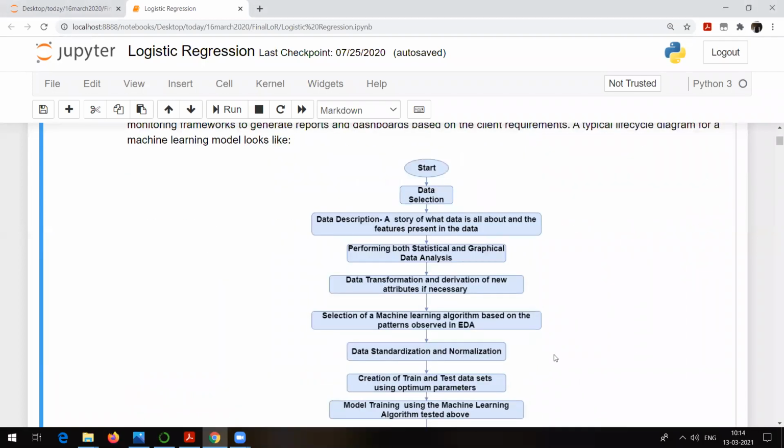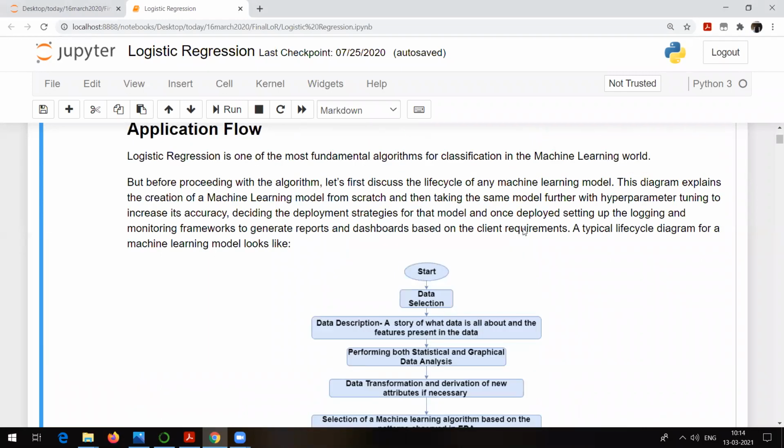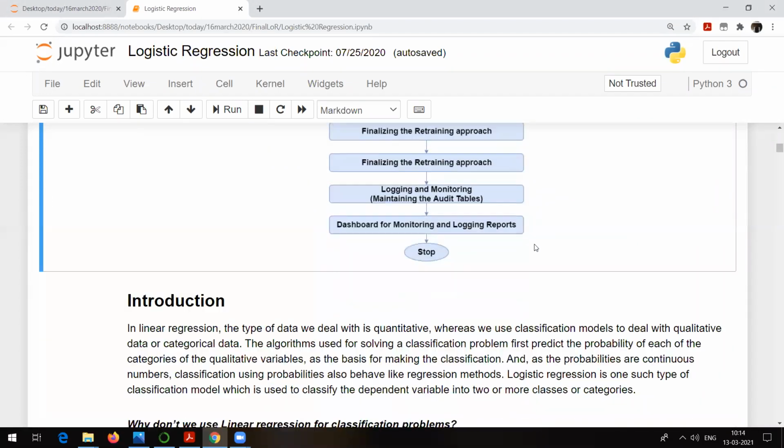This particular diagram you have already seen, right? You are going to see this particular flow diagram for almost all the algorithms in my notes, right? This is a complete flow diagram for the machine learning life cycle.